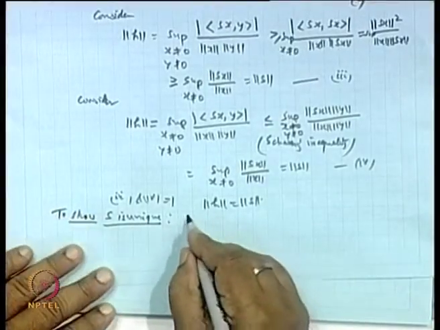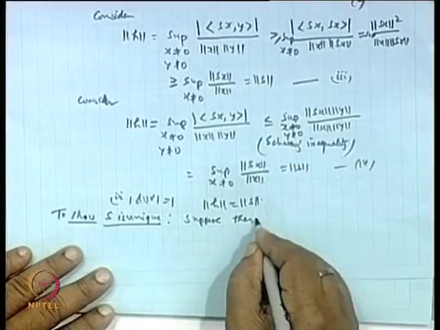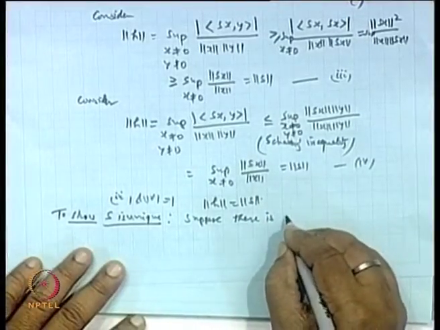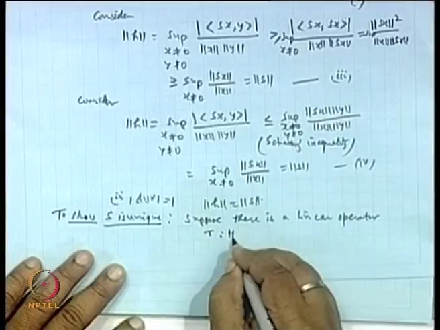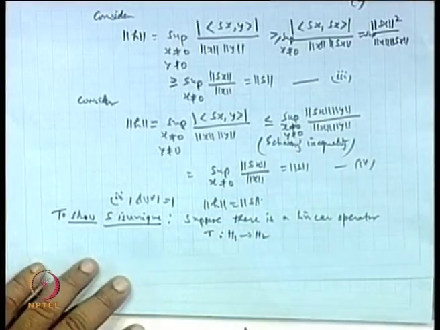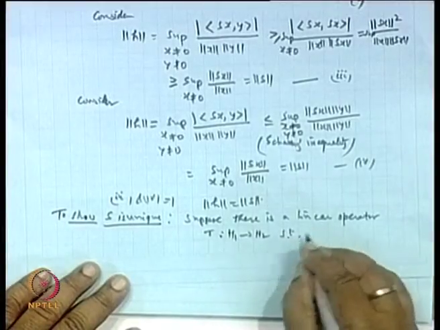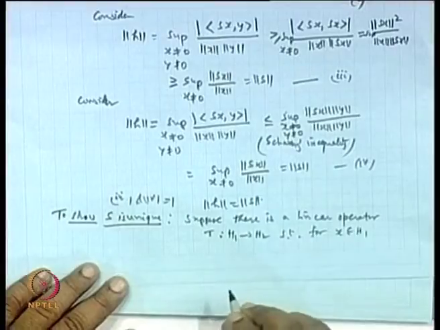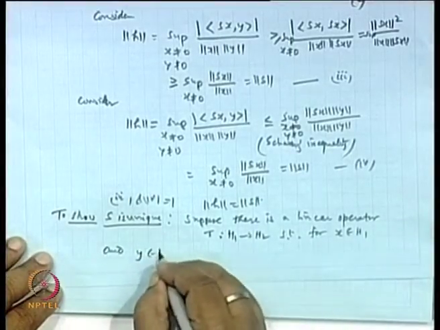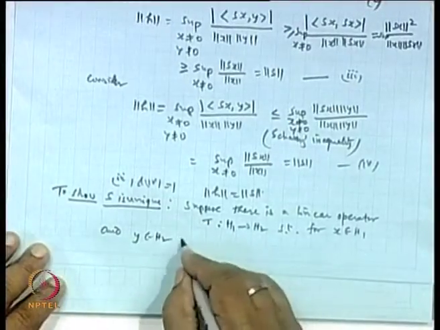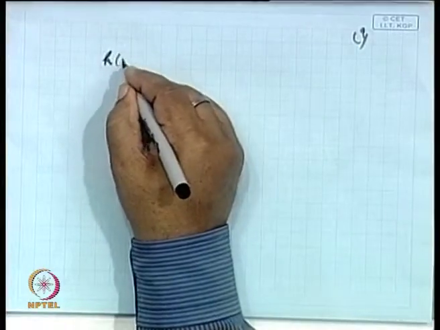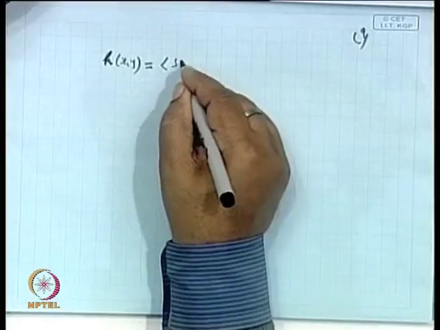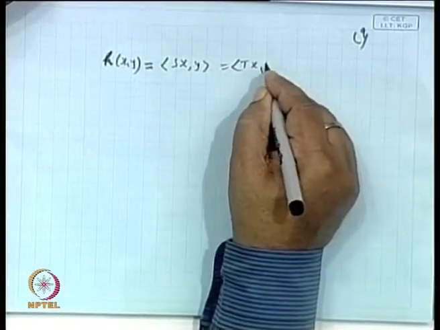Suppose there exists a linear operator T from H1 to H2 such that for all x belonging to H1 and y belonging to H2, we have the representation h(x, y) as the inner product (Sx, y) as well as the inner product (Tx, y).